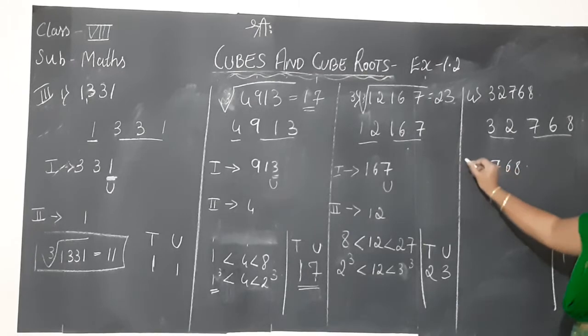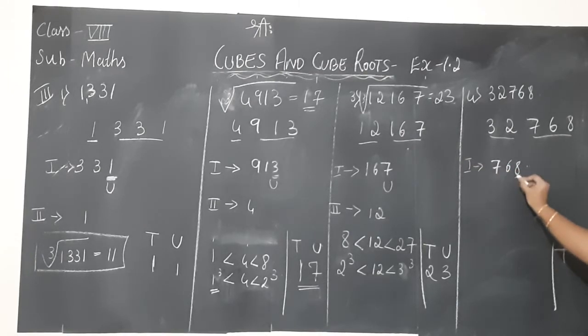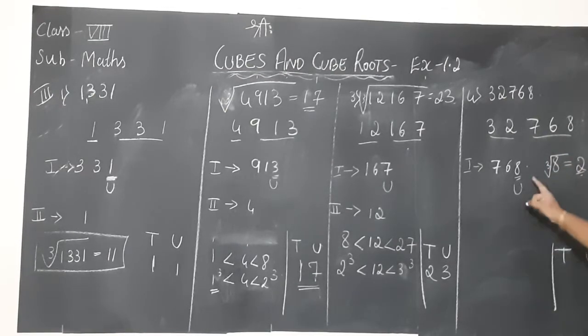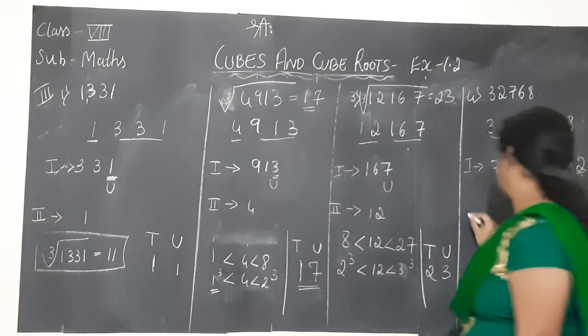The first set of numbers is 768. Now look at the units place. In the units place we have 8. We know 8 is a perfect cube. Why? We know the cube root of 8 is 2, children. If such a perfect cube comes in the units place, you should take its cube root. So the cube root of 8 is 2, and that 2, whatever cube root value we get, has to be written in the units place. So the first part's work is over.